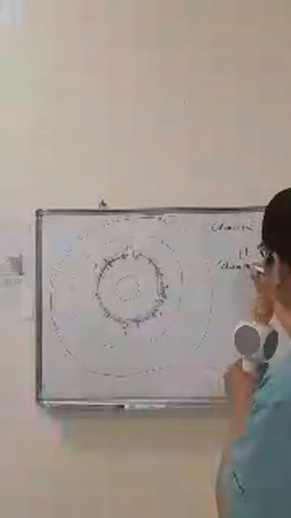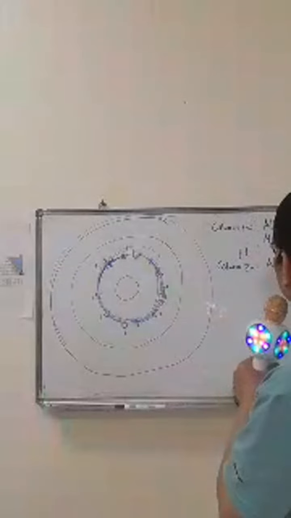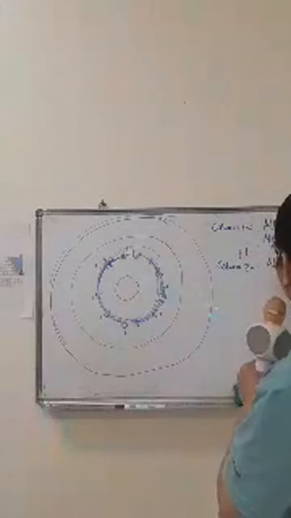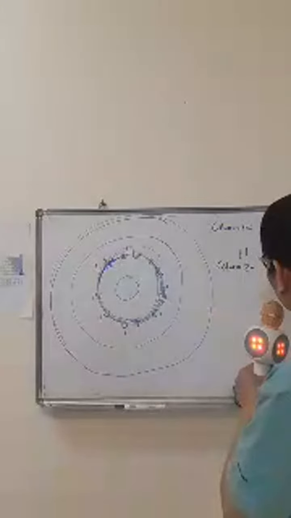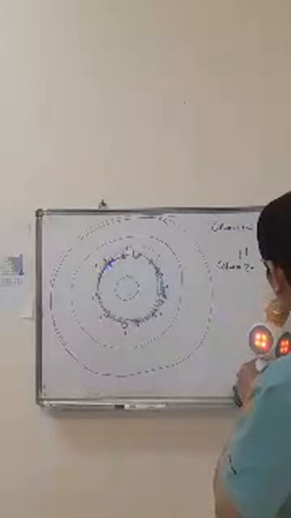So column 2 is what we call the alkaline earth metals. In your memorization style, system, methodology, strategy, scheme, technique, there are a lot of terms, right?